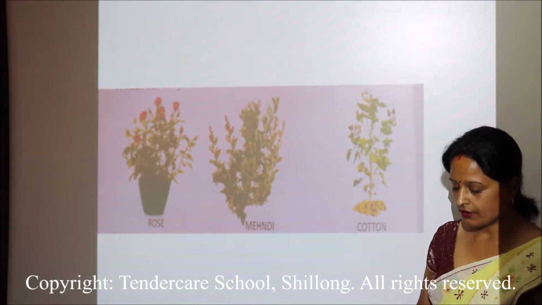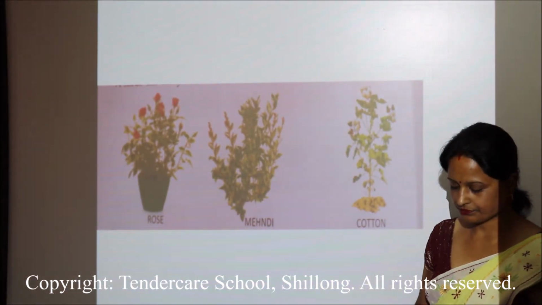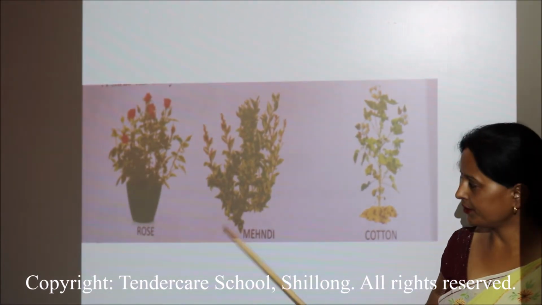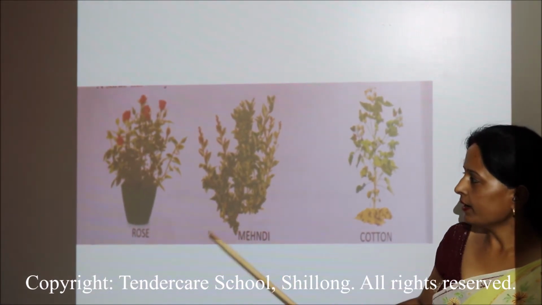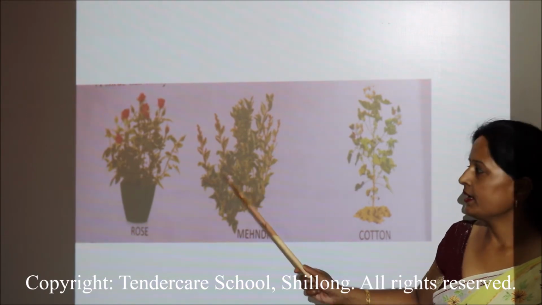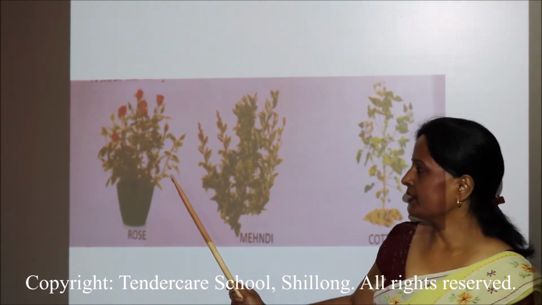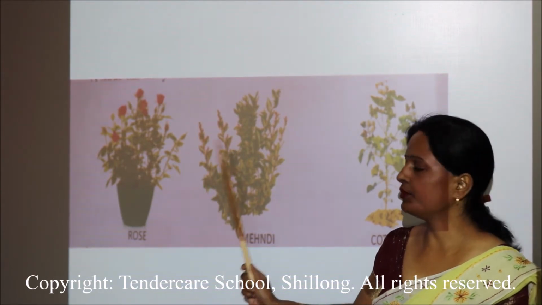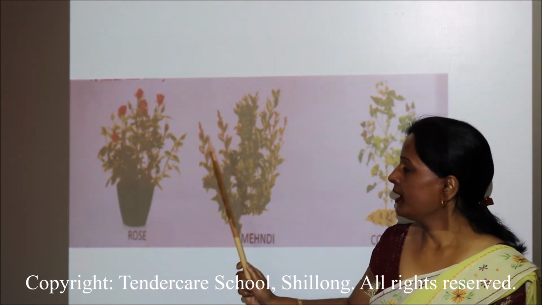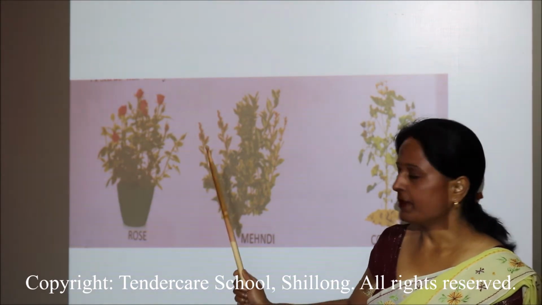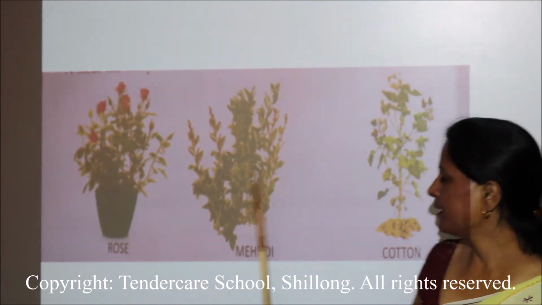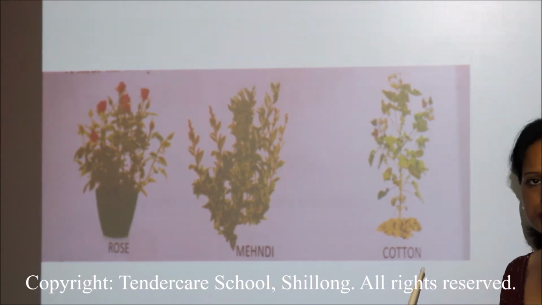Next we have shrubs. Shrubs are shorter than the trees. They are not as tall as the trees. They also have many branches. They have woody branches, means we cannot break them with our bare hands. And they also have many leaves. In this picture we have rose, mehendi and cotton.